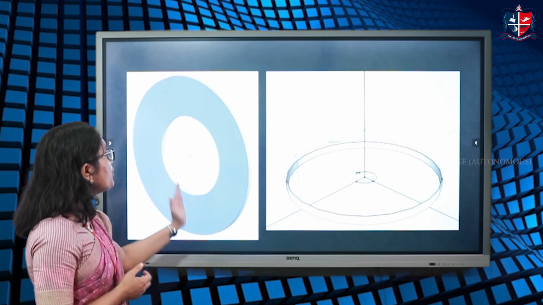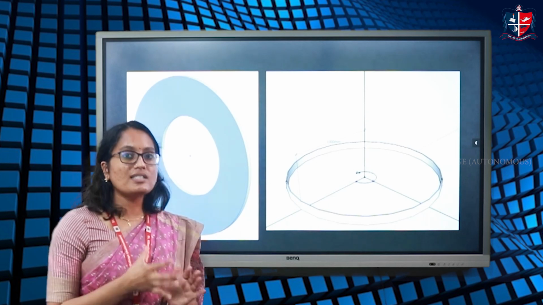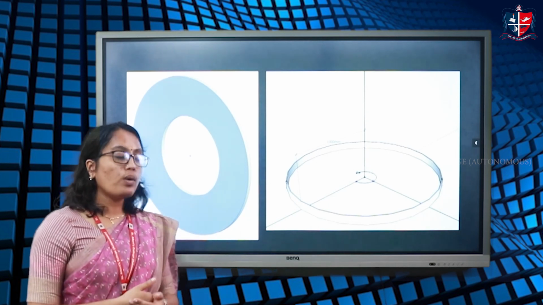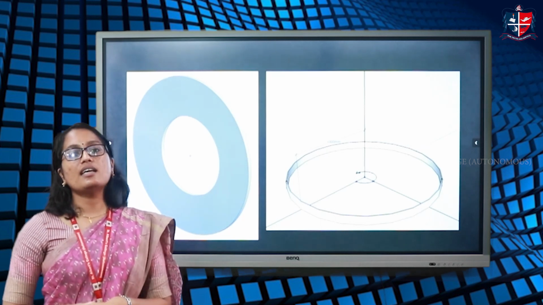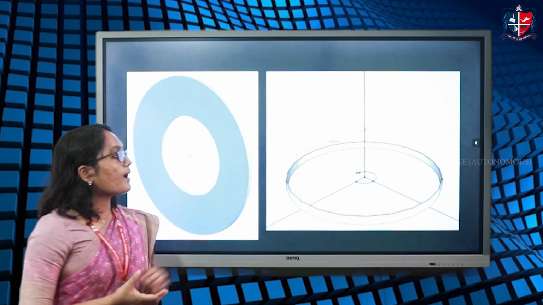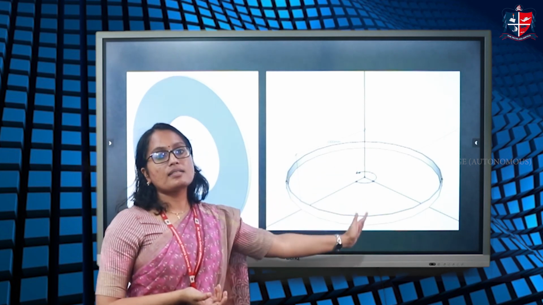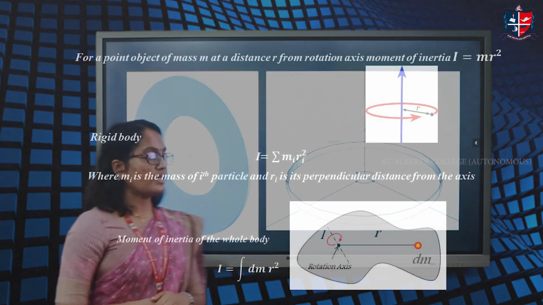Hence, we can say it is easier to rotate a disk about an axis passing through the center compared to a ring of the same mass about the similar axis, that is, the axis passing through its center.